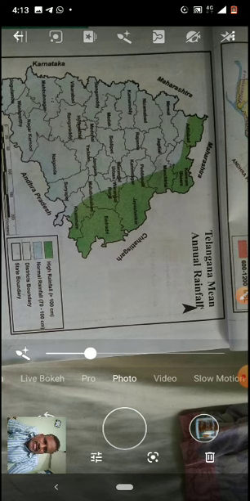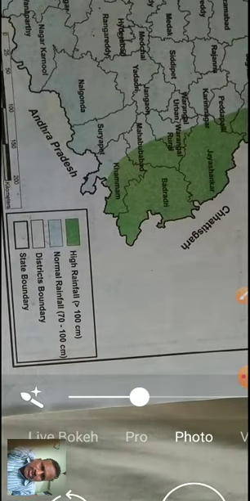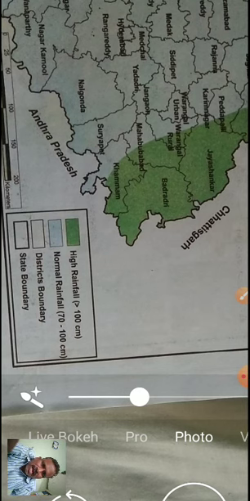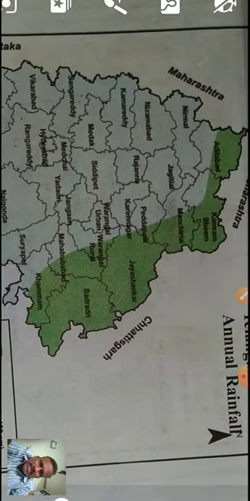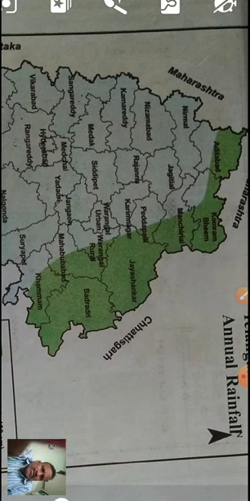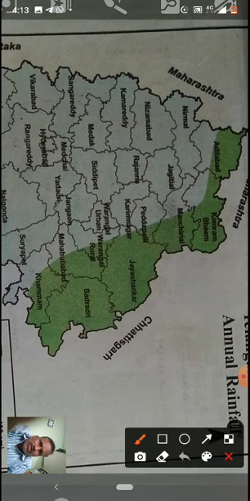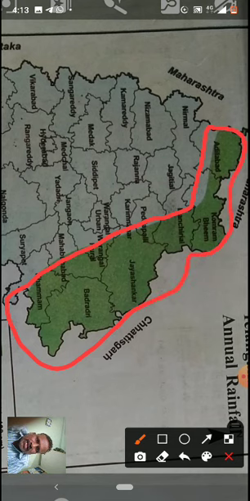And here one indication is there, thick green color. What is that? Once I zoom and show you. High rainfall, more than 100 centimeters. More than 100 centimeters rainfall is there. Where is that rainfall? More than 100 centimeter rainfall is here, thick green color, this area. And now next one, children, normal rainfall 70 to 100 centimeters.